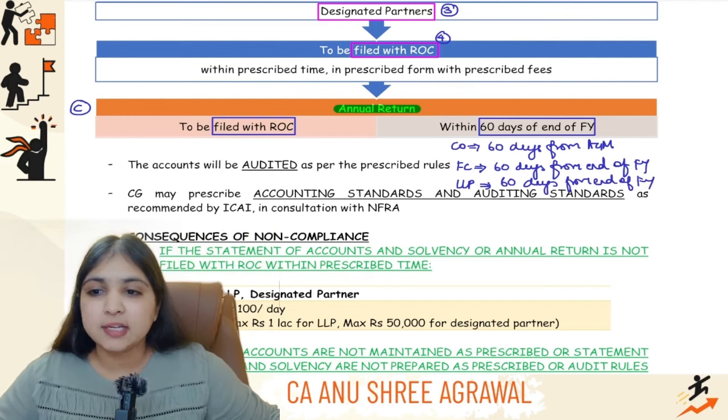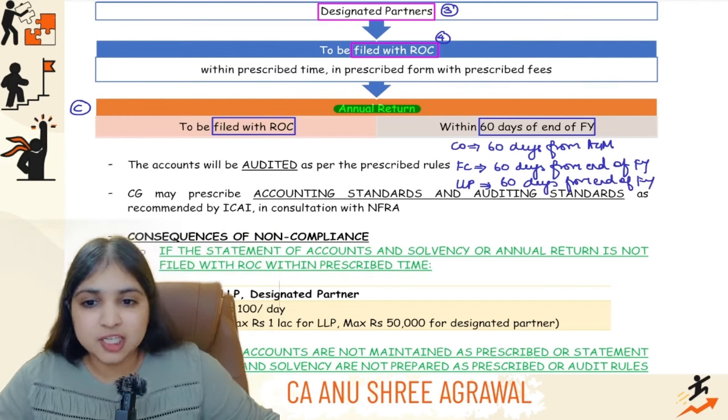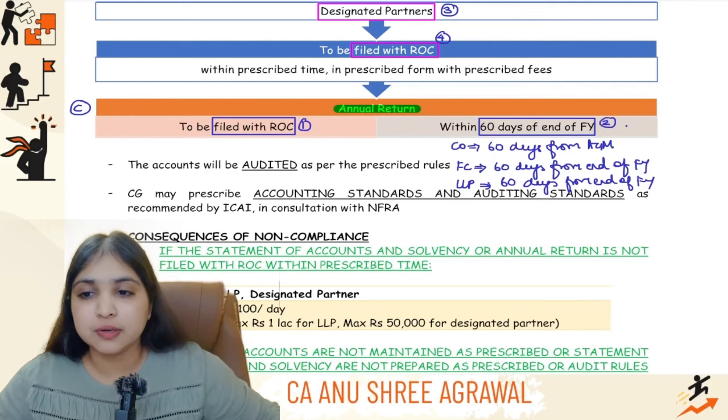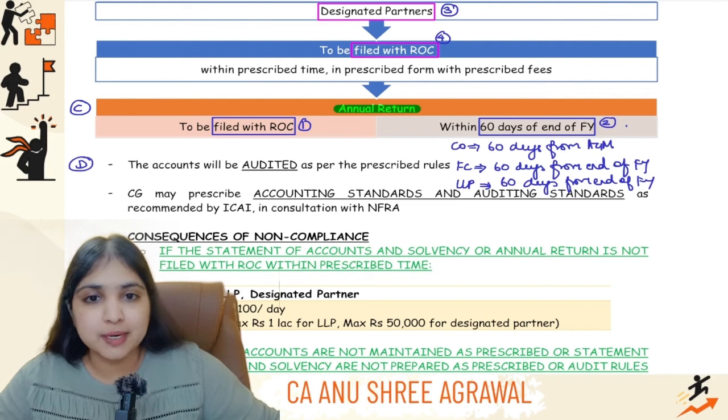Understanding? Alright guys, so this is the third part, that the annual return has to be filed with the ROC. It has to be filed within 60 days of the end of the financial year. Then comes your fourth part. Your fourth part is about audit.